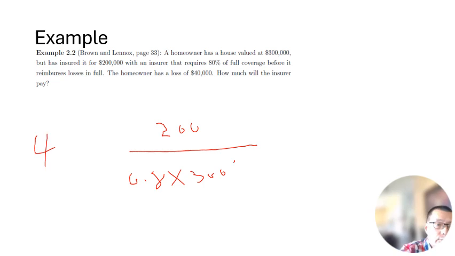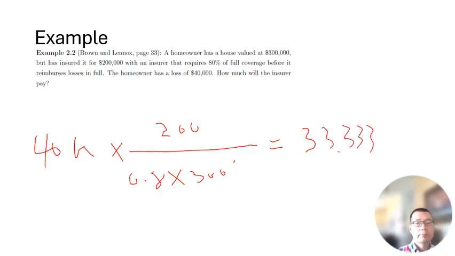The loss is 40K. So you can get the final value to be 33,333. This one is very similar to the previous one. First you calculate the required, then you calculate the ratio, then you apply the ratio to the loss.